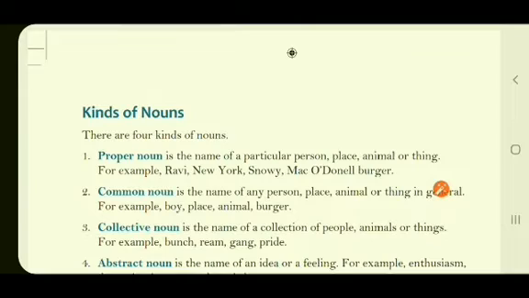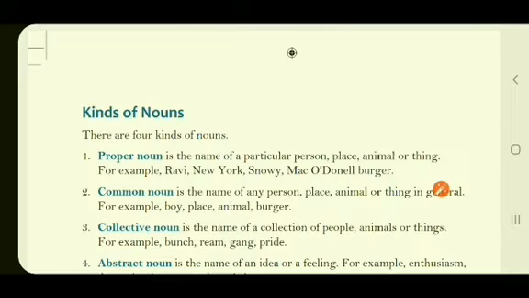So we can say nouns are the naming words, or we can define noun in a simple language, or we can say a noun is the name of a person, place, animal or thing. So noun means a name. When we give a name to a person, to a place, to a thing or an animal, or an idea, we are talking about a noun.